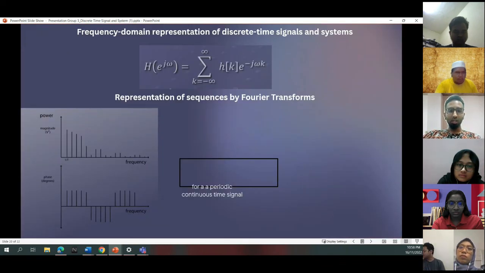For the frequency domain representation of a discrete time signal or system, we know h[n] is the impulse response.